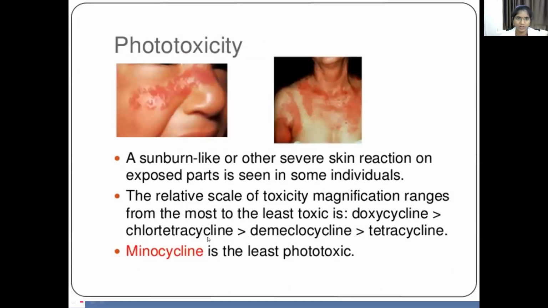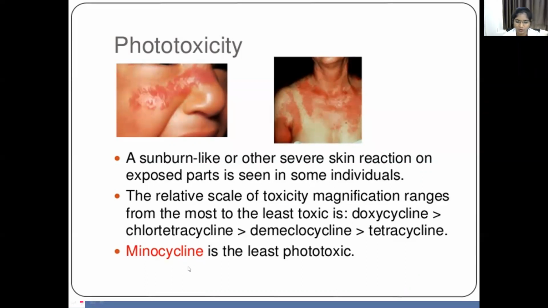And next one is that it causes phototoxicity. It is a sunburn-like or other severe skin reaction on exposed parts, seen in some individuals. The relative scale of toxicity, from the most to the least toxic, is demeclocycline greater than chlortetracycline greater than doxycycline greater than tetracycline.